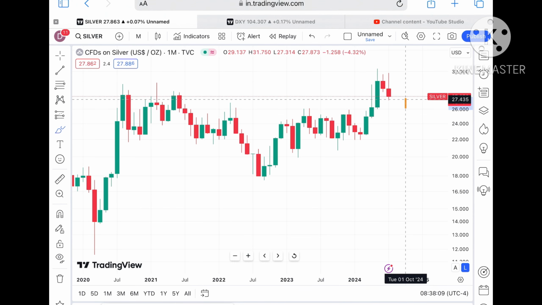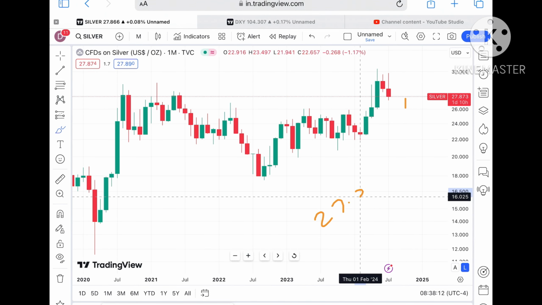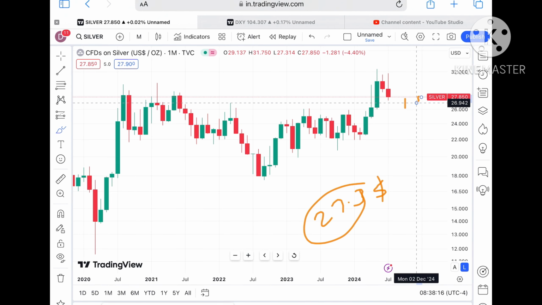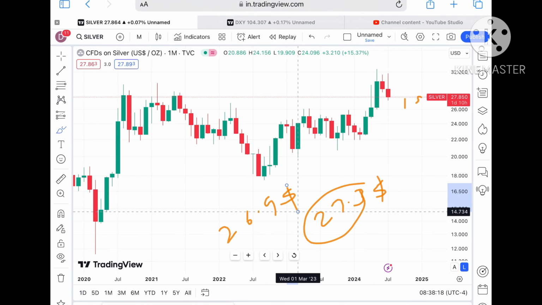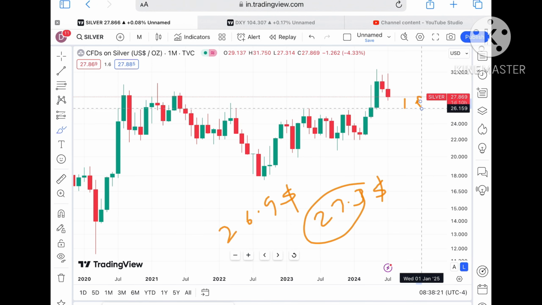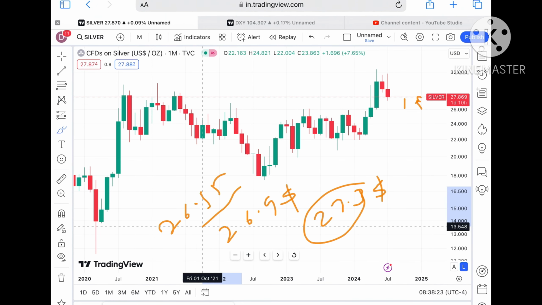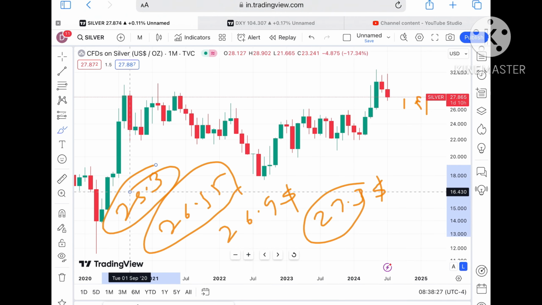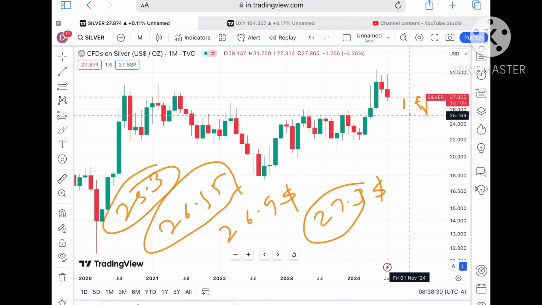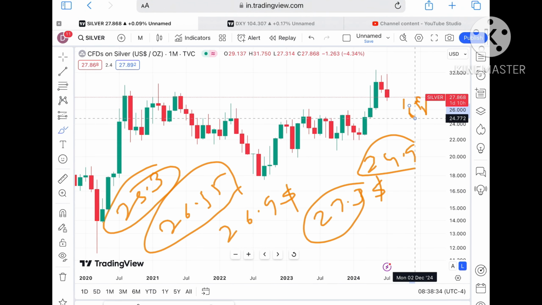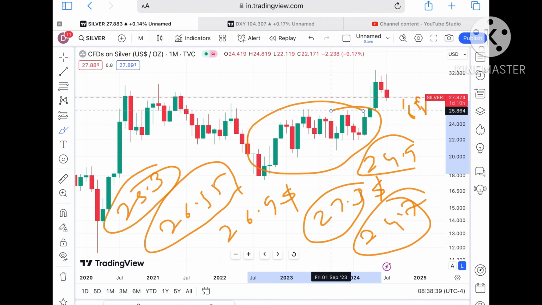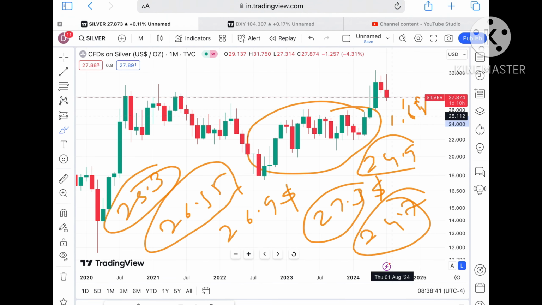But suppose the price didn't sustain, it can move towards its next support at a level of 27.3, and if the price falls below that level, we can see a further fall towards $26.9. If the price falls below 26.9, a further fall towards $26.15, and from there towards 25.3. If the price falls below 25.3, a further fall towards 24.9, then towards $24.7, and then it will move in this zone.